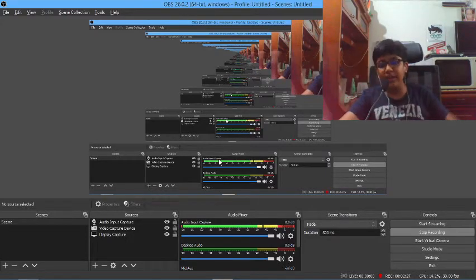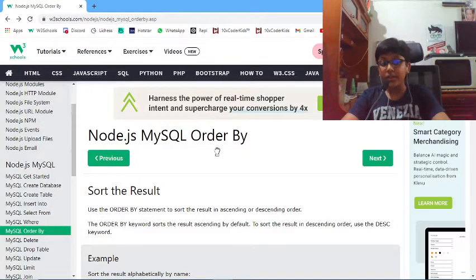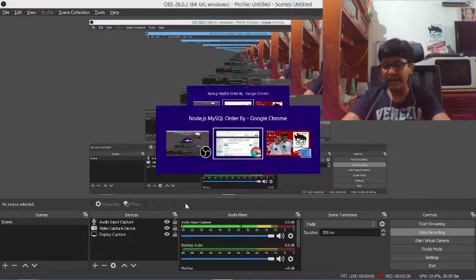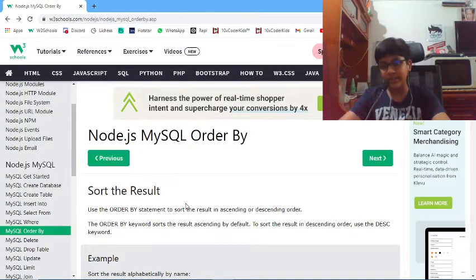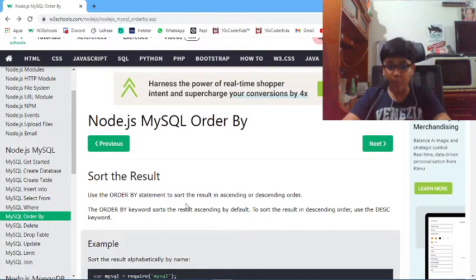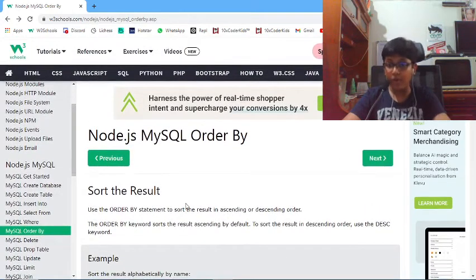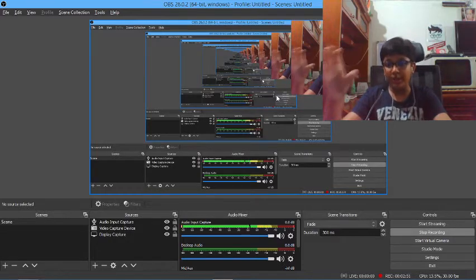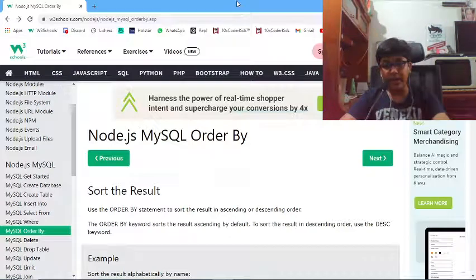So you will have to use the sort, order by statement. You use the order by statement to order them in a specific order, like descending or ascending, and then you can show the result in that order. This is very helpful, because now you have ordered it, and your result is more clear to the person who is looking at your app.